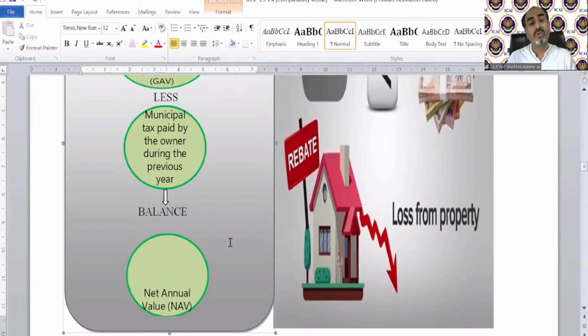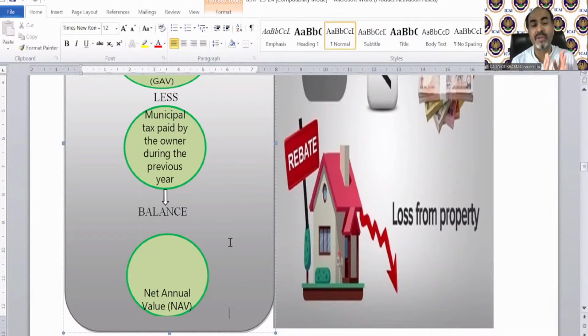One is owner. Municipal taxes paid by the owner only can be deducted. If it is given in the question that municipal taxes have been paid by the tenant, you need not deduct them from the gross annual value. Only those municipal taxes which have been paid by the owner can be deducted. And the other words are paid during the previous year.